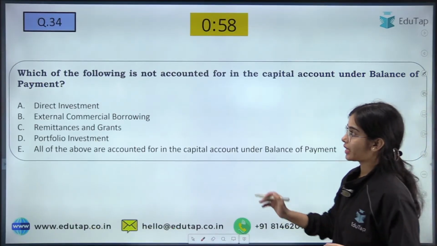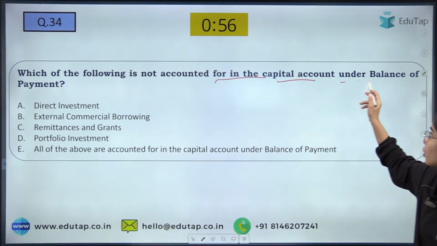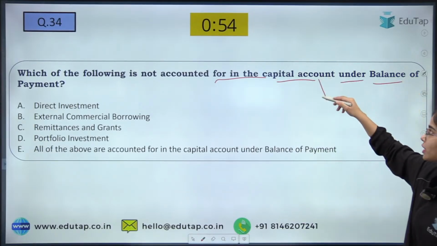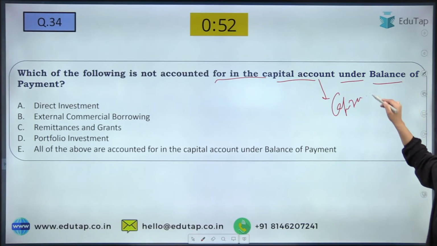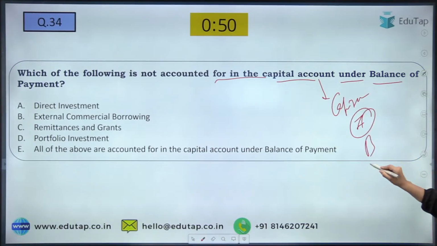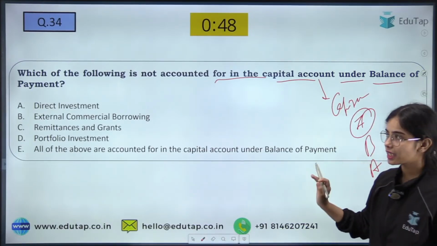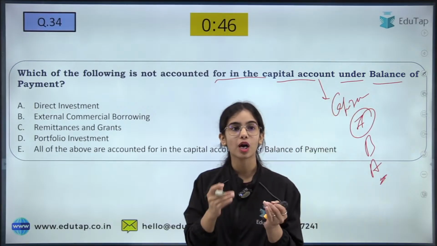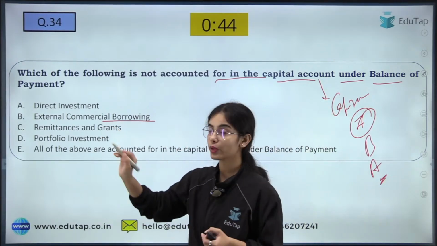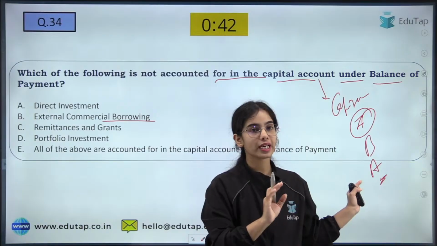Next is, which of the following is not accounted for in the capital account under the balance of payment? I have told you that in the capital account of balance of payment, we include the investment, borrowing, assistance and such. So direct investment is included in capital account. Borrowing, external commercial borrowing or short-term debt is also included in capital account.